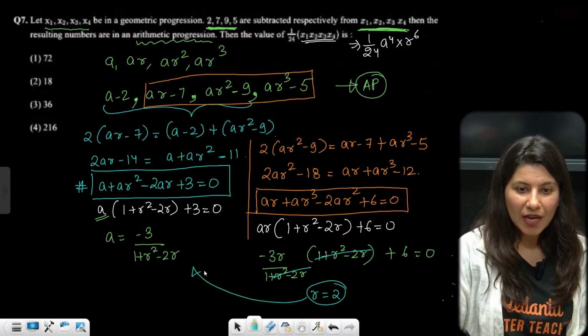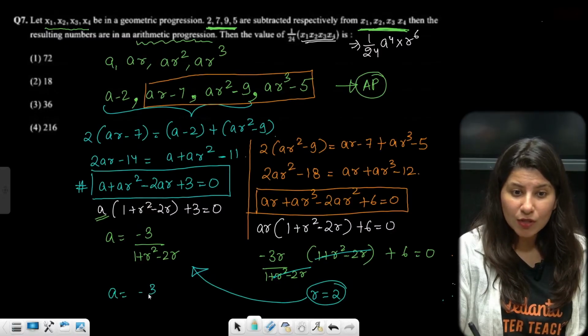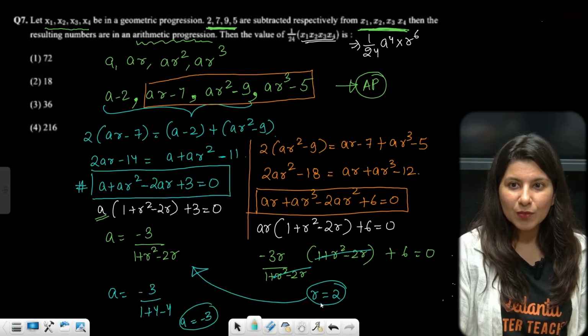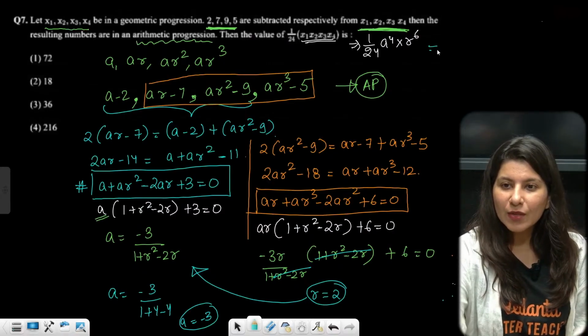The moment you put r is equal to 2, you will get a also. This is not at all a difficult question, by the way. 1 plus 4 minus 4. So a is coming out as minus 3. So minus 3 comma 2. Okay, so now just put the values and you will get the answer.